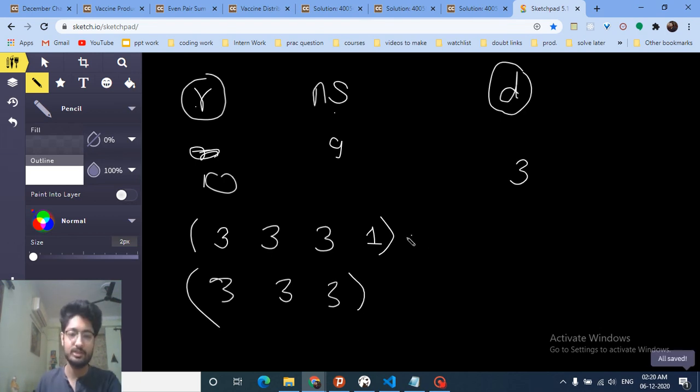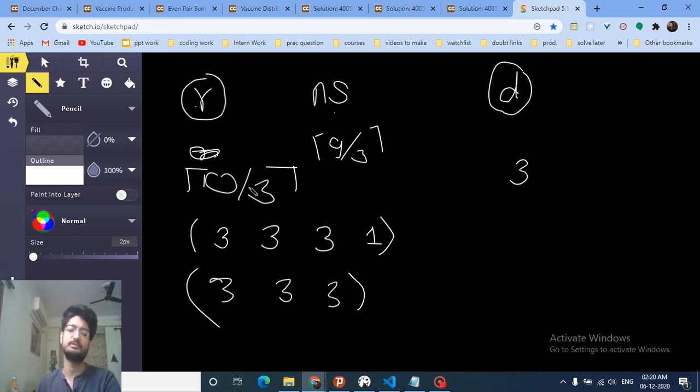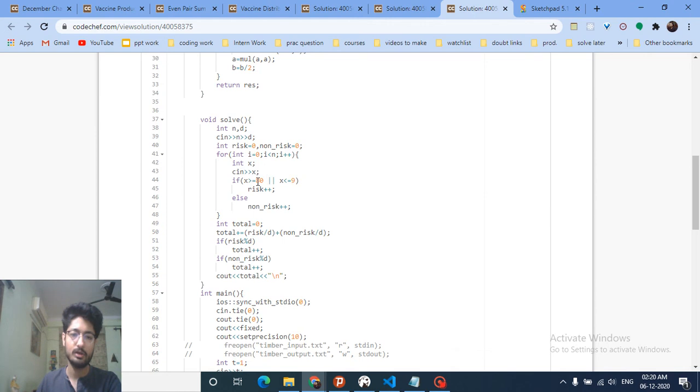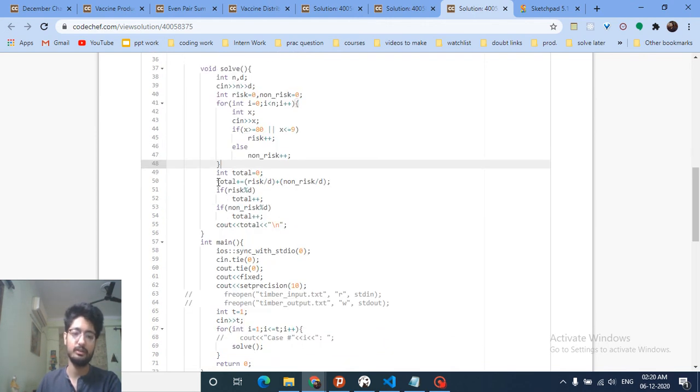So what you can easily do is divide 10 by 3 and find the ceil of it. And the same for this, 9 divided by 3, find the ceil of this, and that's the answer. The total of them tells you the minimum number of days you need for treating all of them. So what I've done is find the total number of people at risk and not at risk, and then take the ceil of risk divided by D.